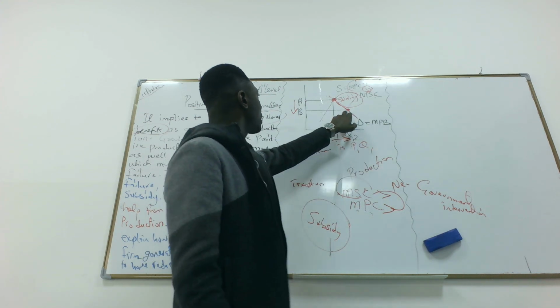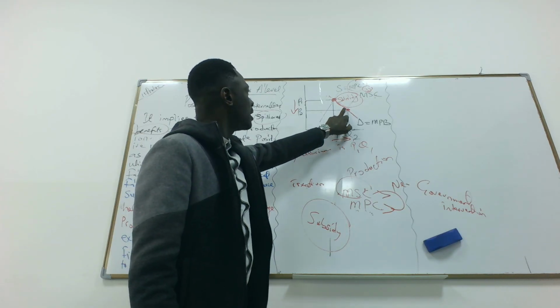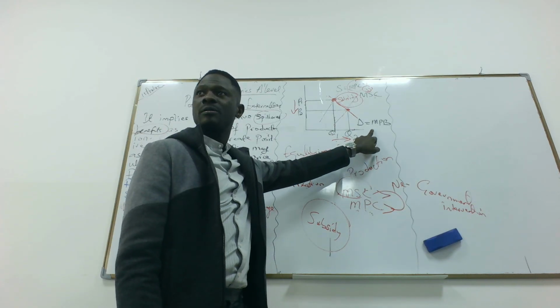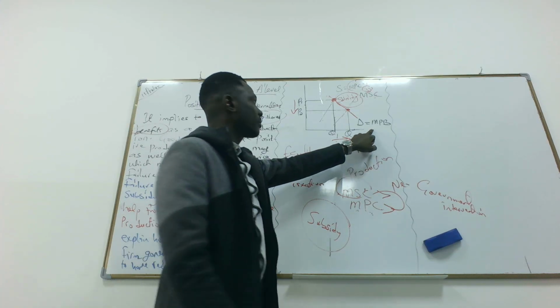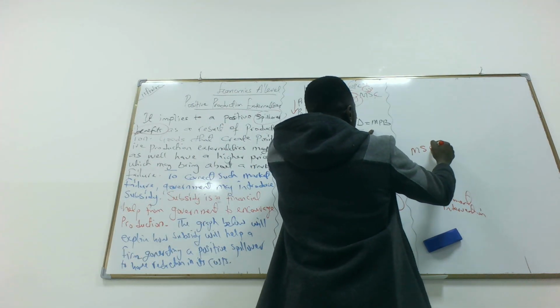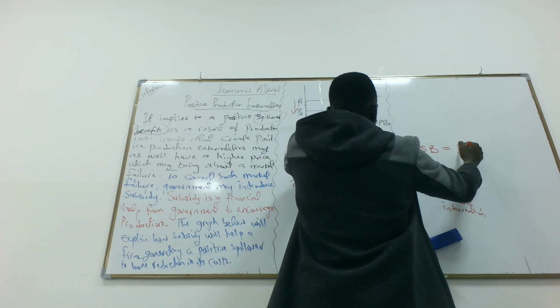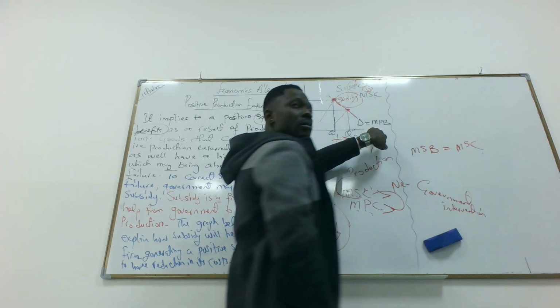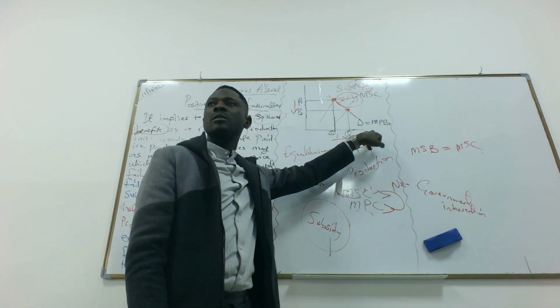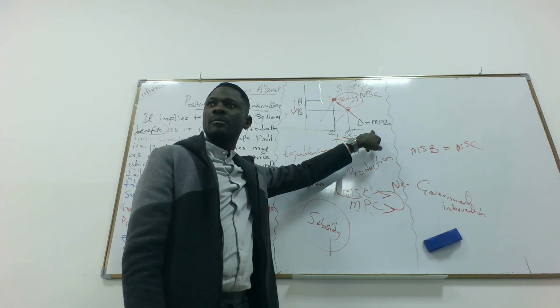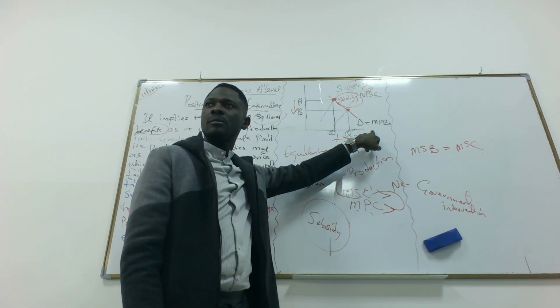So at this point, our MSC is the same as MPB. Marginal social benefit equals marginal social cost. That's efficiency. Do we understand or not?